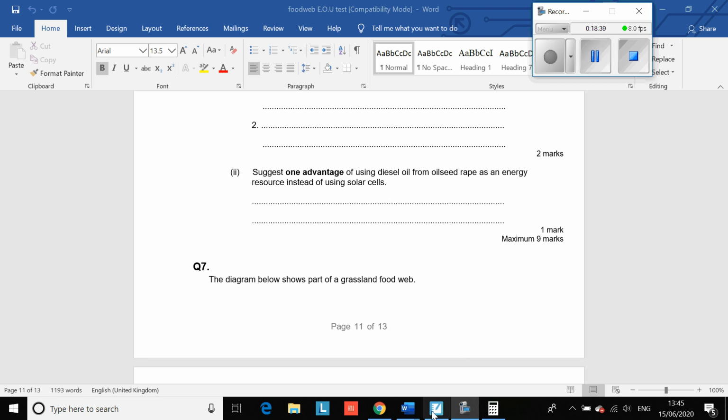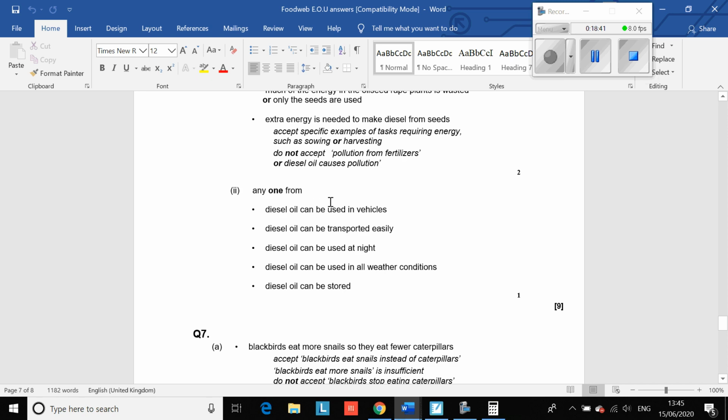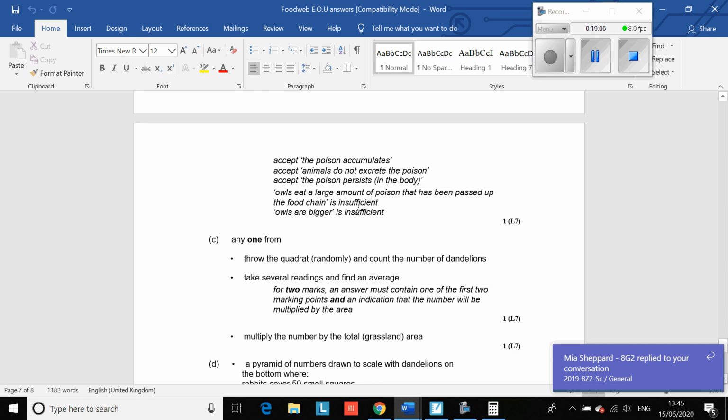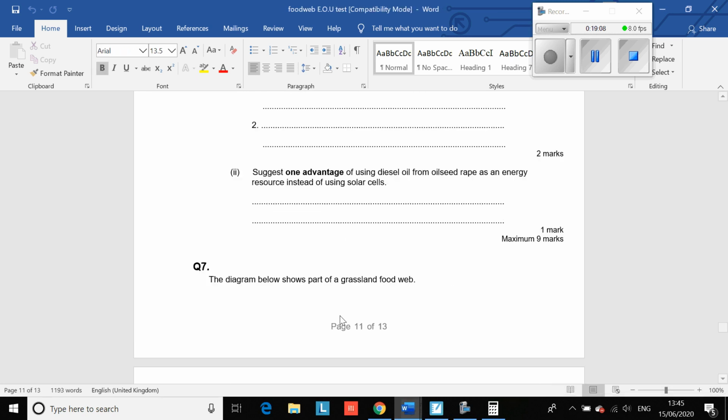Okay, so one example, well, actually there were several examples. Diesel oil can be used in vehicles, can be transported easily, can be used at night, whereas solar can't, obviously. Diesel can be used in all weather conditions, and diesel oil can be stored. So that was out of 9, so give yourselves a mark out of 9 for that. I should point out that was the hardest of the questions because it involved quite a bit of maths. That was a real challenge one. And then finally, question 7. I think this is the last one.